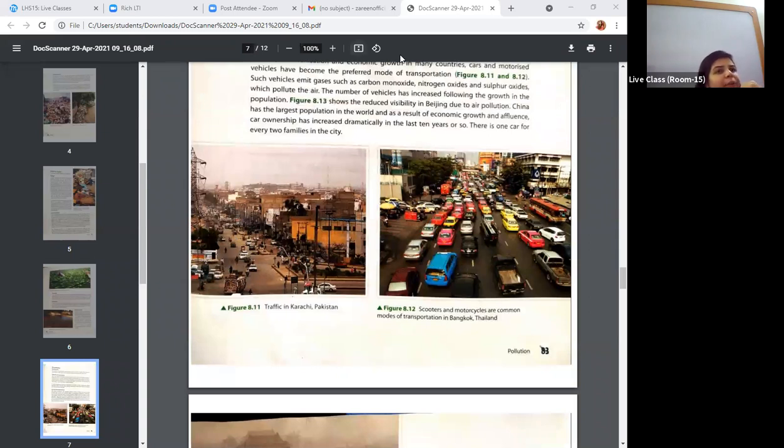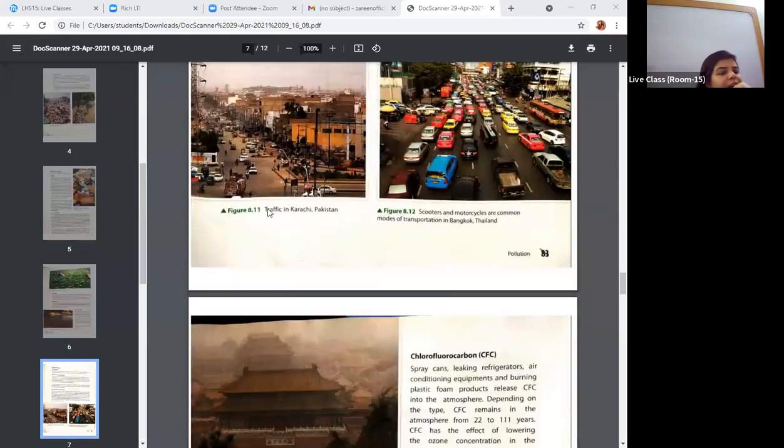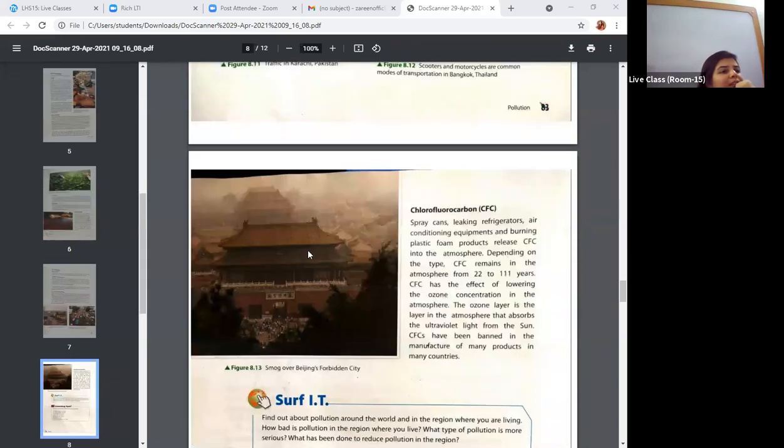For example, if we talk about the chlorofluorocarbon CFC, yes, Abira, are you there? Ji Abira, can you hear me? Abira Shabir, speak up, unmute yourself.